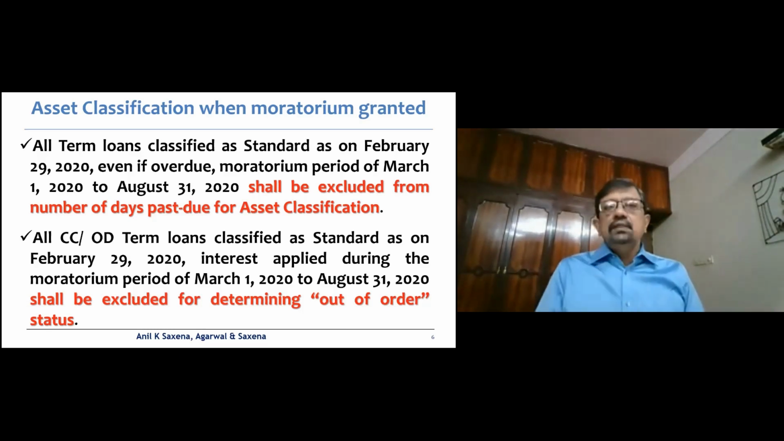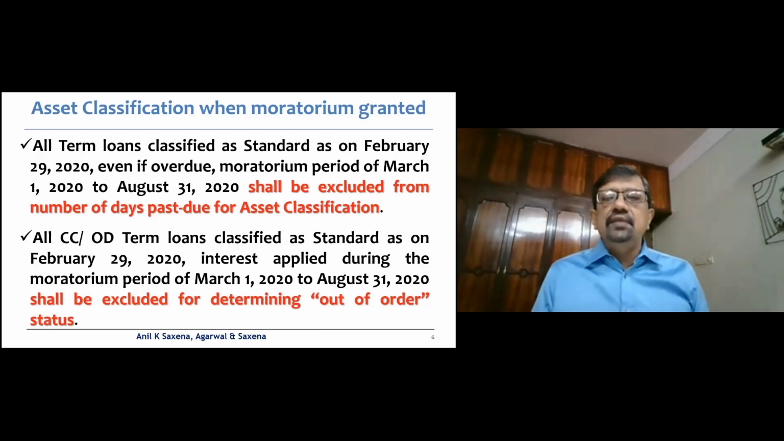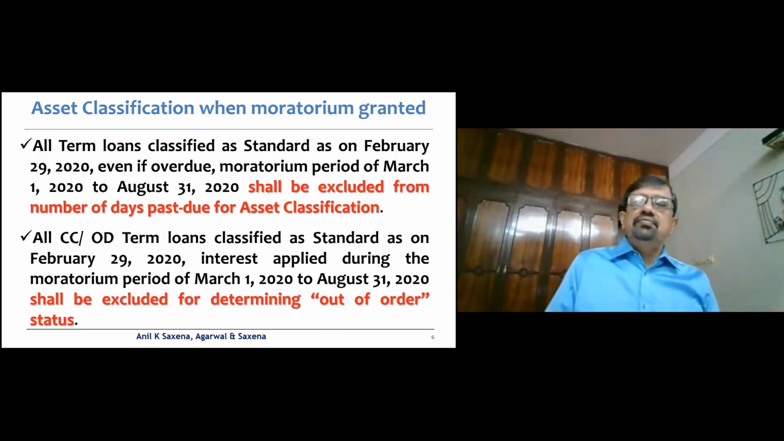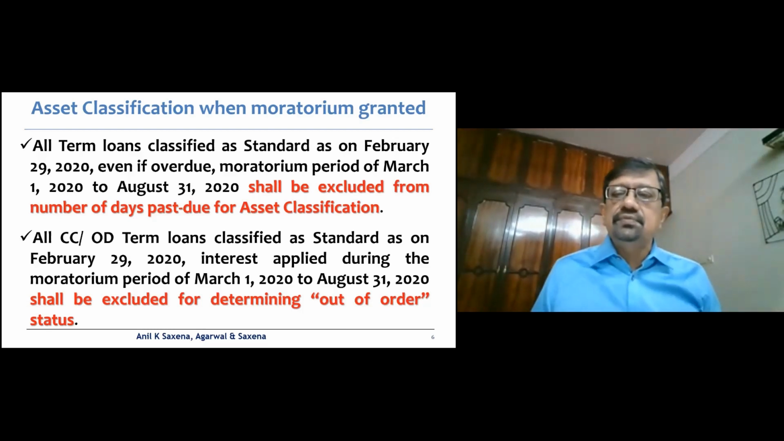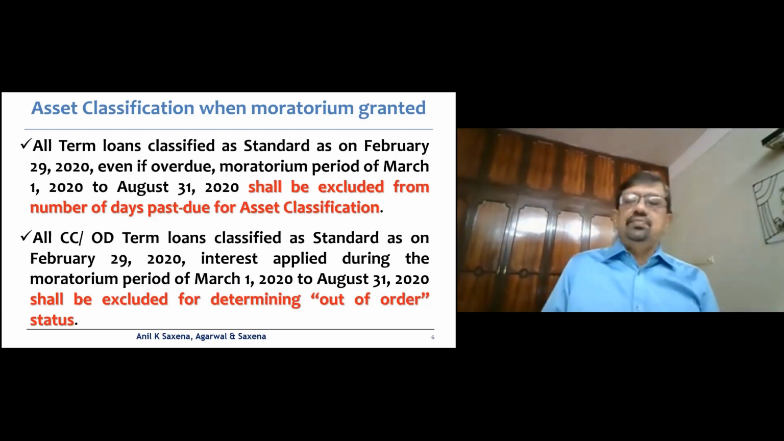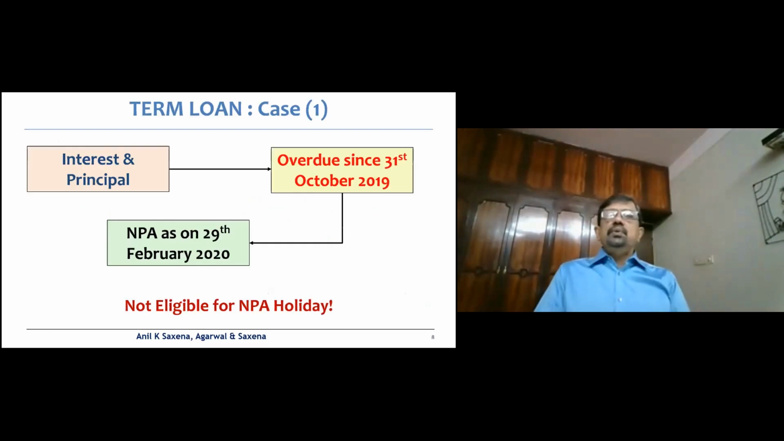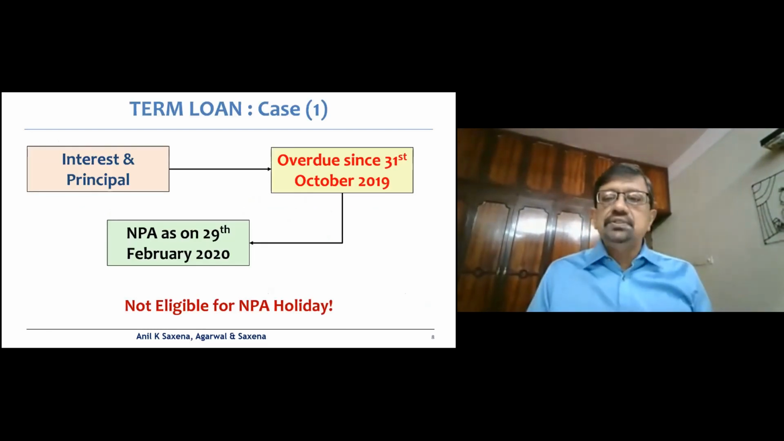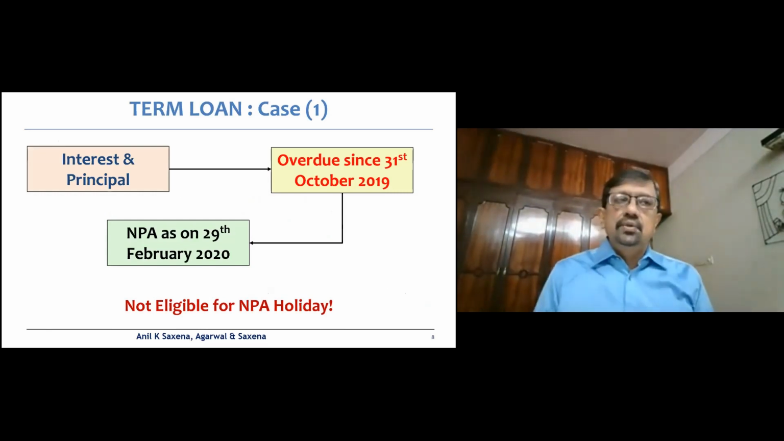So, post 29 February, effectively, I take the date of 1st of September whenever I try and calculate the asset classification. Now let's quickly go to the illustrations, and I'll also take up some FAQs which will probably clarify your status whenever you're facing similar problems during the course of the branch audit.